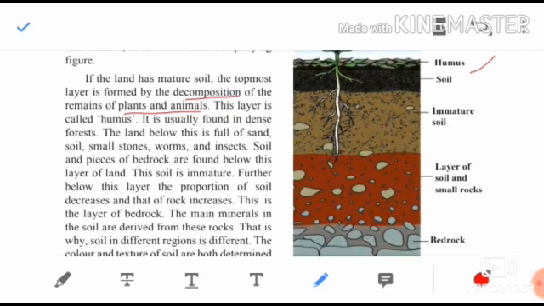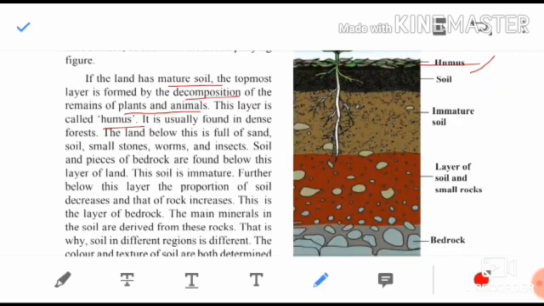When plant leaves fall down and animals die, after they die the decomposition takes place and a layer is formed. That layer is called humus. This is the top layer, children. It is called humus. It is a mature soil. Mature means it is fertile.